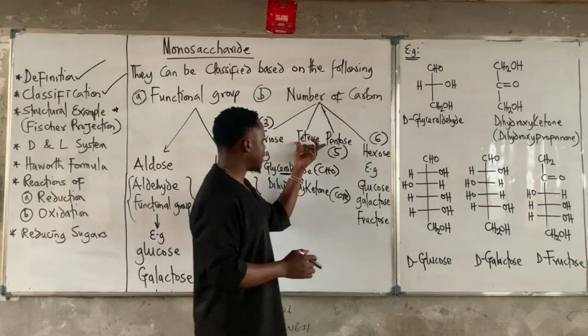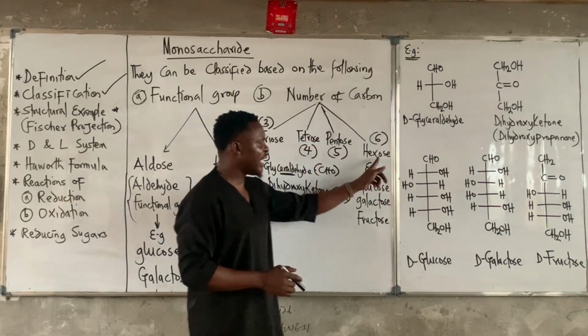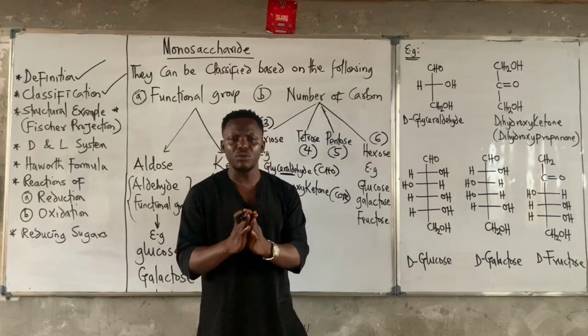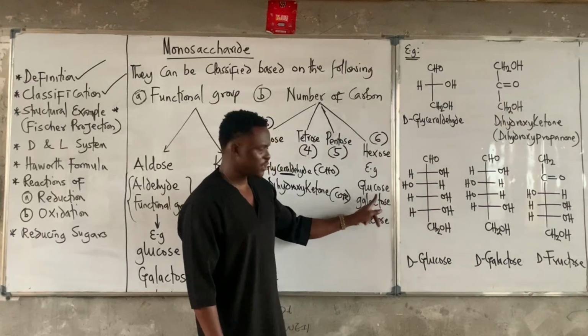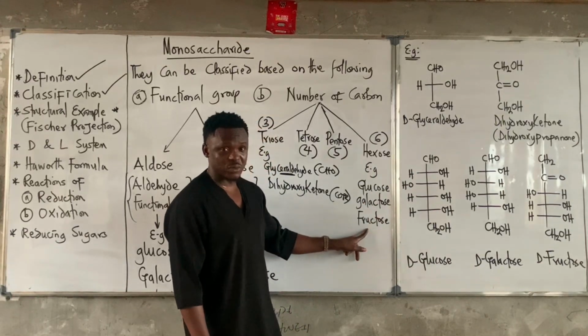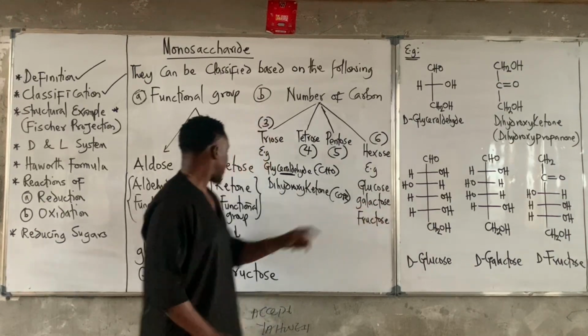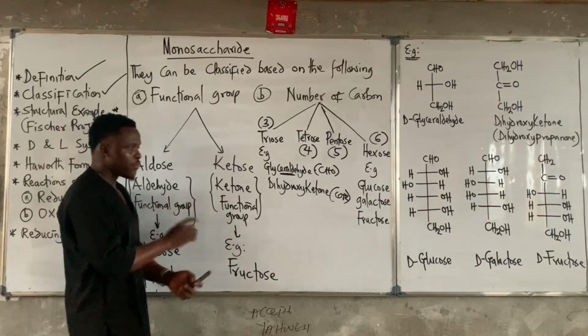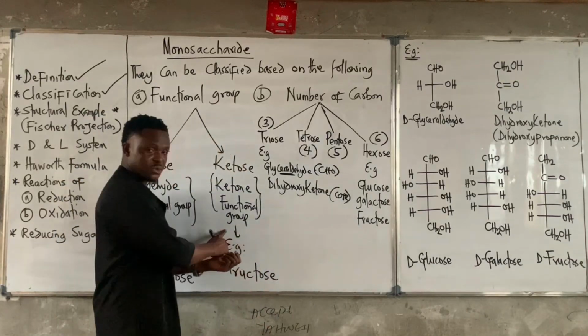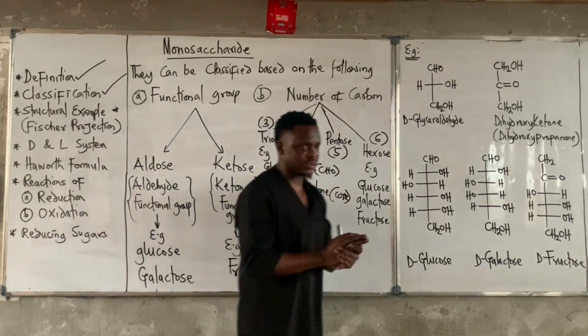Now, tetrose means 4, pentose means 5. Hexose is the most common, the most predominant. We have glucose, galactose, and fructose. Glucose and galactose contain the aldehyde functional group, whereas fructose contains the ketone functional group. So let's take a look at the structures.